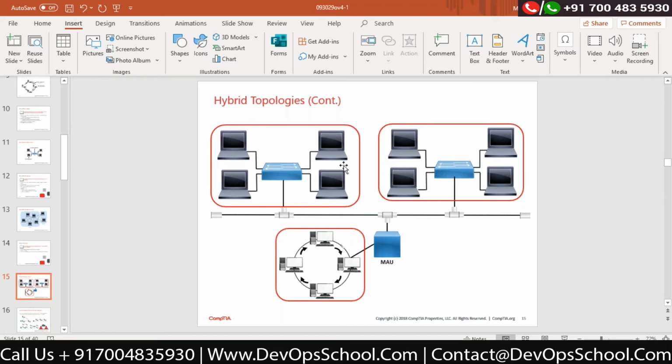So if I connect multiple topologies together, then it would be considered a hybrid topology, correct? So whatever we are currently using in our enterprise network, that is a hybrid topology, 100%. Majorly we are using a star, okay, but within the star we have combined multiple topologies together and created hybrid topologies. So very interesting. These are the physical arrangements of the devices we have connected together.